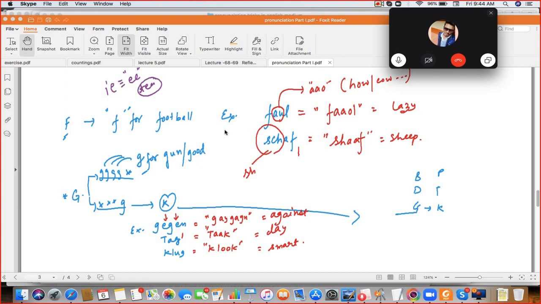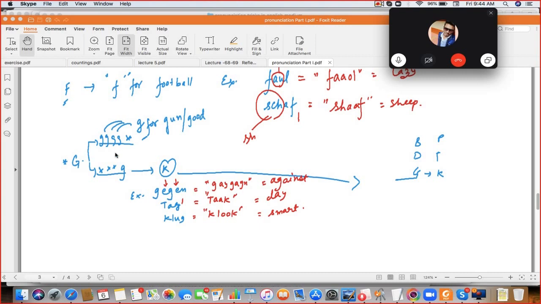Next is G. G at the end is "ka". At the beginning or in the middle it is "ga" for gun. Speak the examples: Gagan. Tak. Kluk. Gegen, Tak and Kluk. Right.